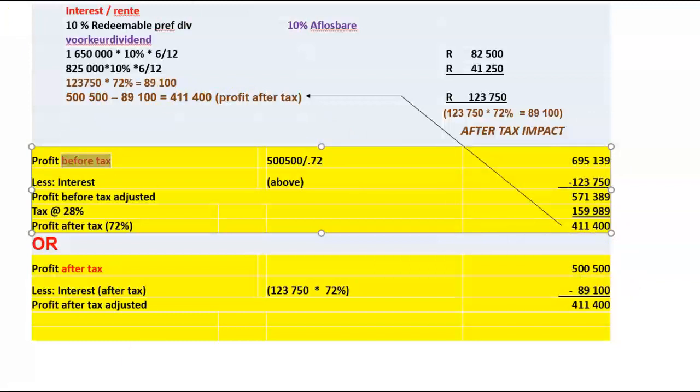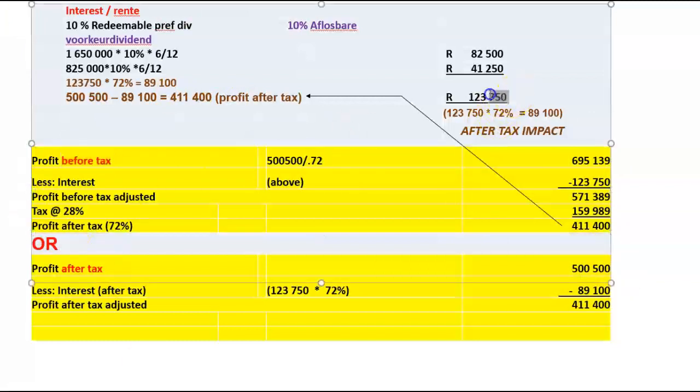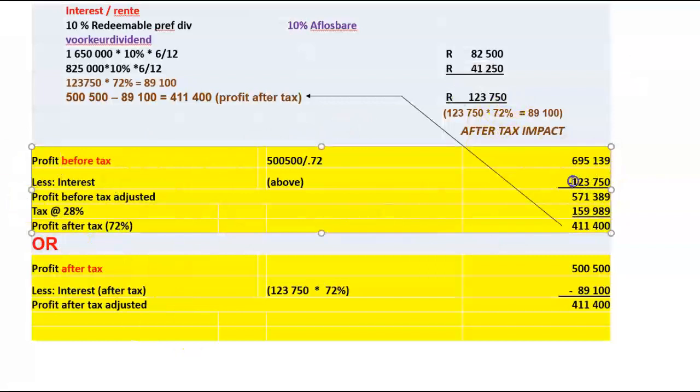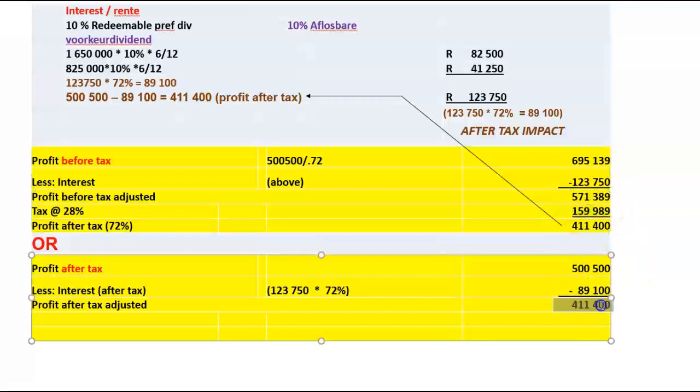Now I have my profit before tax. Now I can deduct my full interest amount of 123,750. Less interest, 123,750. Then I have an adjusted profit before tax figure of 571,389. Then I recalculate tax, and I say tax is 28% of profit before tax, which equals 159,989. So profit after tax must be my profit before tax less my taxation figure equals 411,400. See, it's the same. Doesn't matter which one of the two I use, I get exactly the same answer.